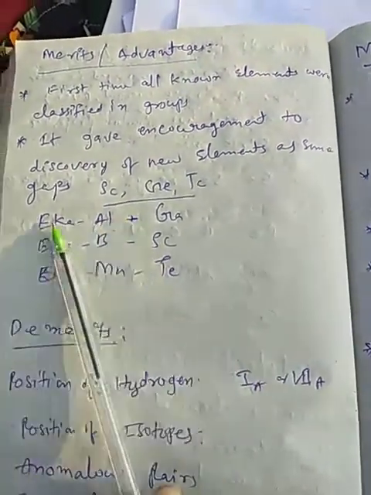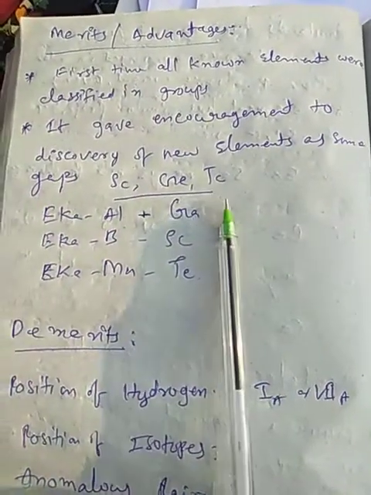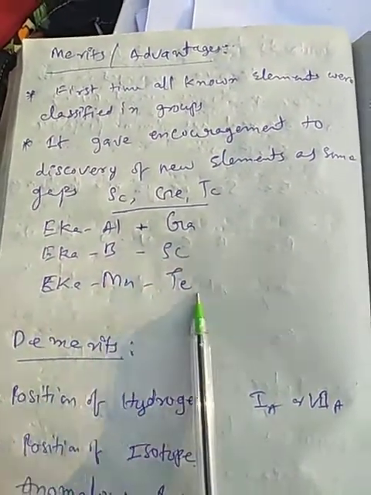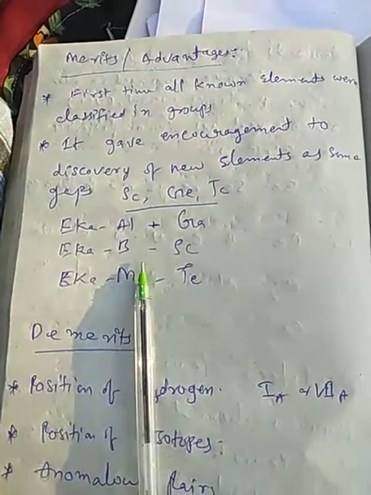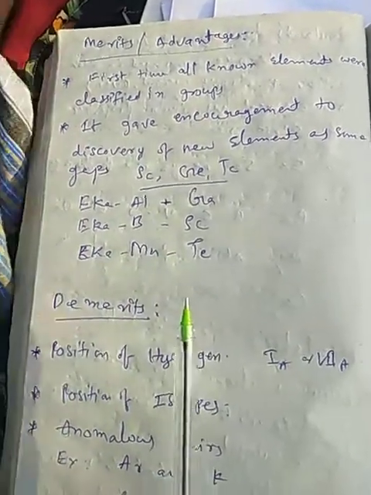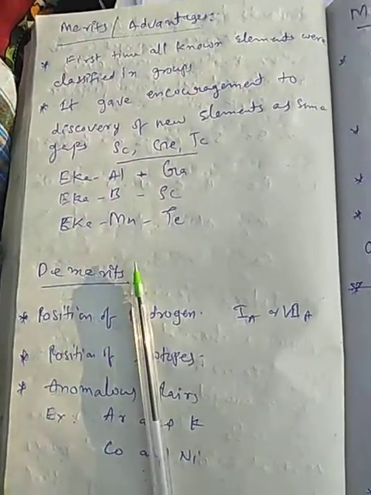He gave names to those elements, but they were not yet discovered. Those names were given for the vacant positions in the periodic table. Now, what are the demerits? What could he not explain? That means, what was he not able to explain?